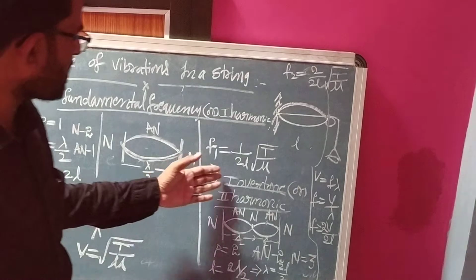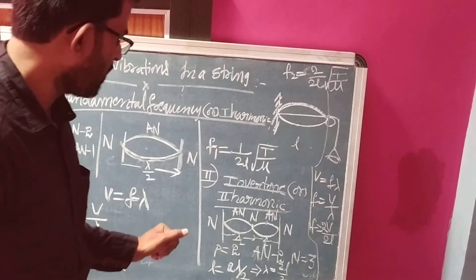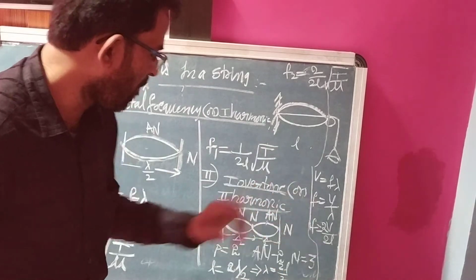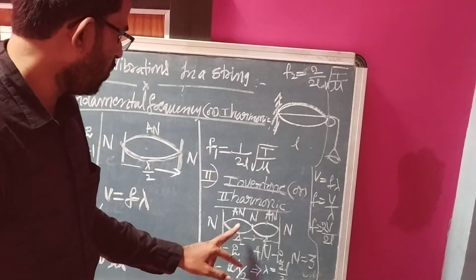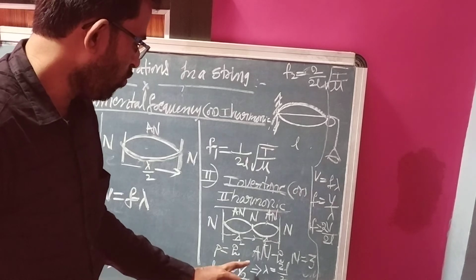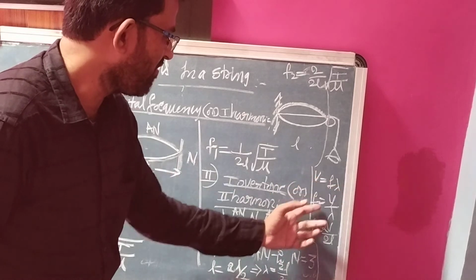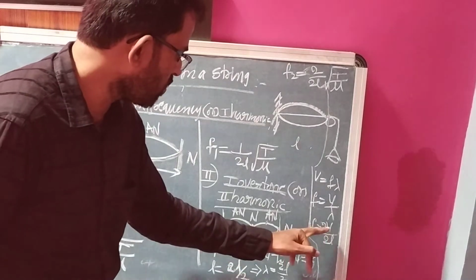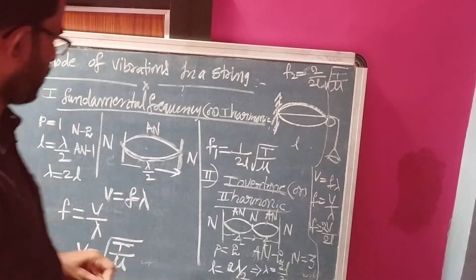Similarly we can write for the first overtone or second harmonic. In the first overtone, second harmonic, two loops are formed. So the number of loops is 2. How many antinodes are formed? Two antinodes and three nodes are formed. Always nodes are greater than antinodes. So here L equal to lambda by 2, the distance between two nodes, and again the distance between two nodes is lambda by 2. We can write 2 lambda by 2, lambda equal to 2L by 2. We know V equal to F lambda, F equal to V by lambda. Here lambda means 2L by 2, so 2 by 2L into V, where V is square root of T by mu.